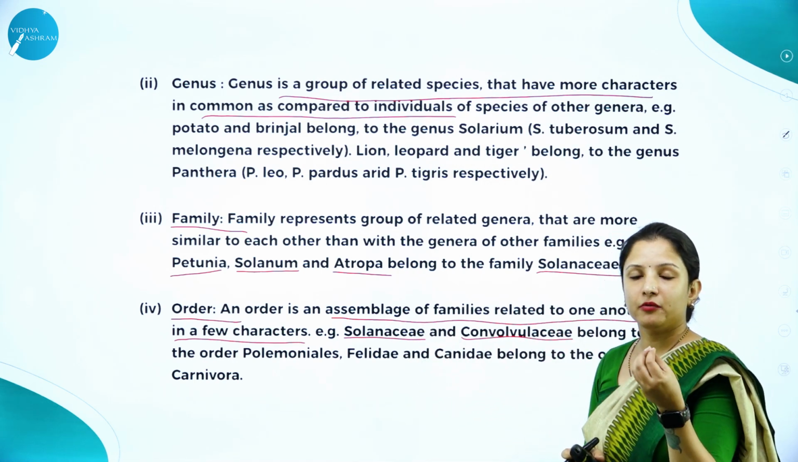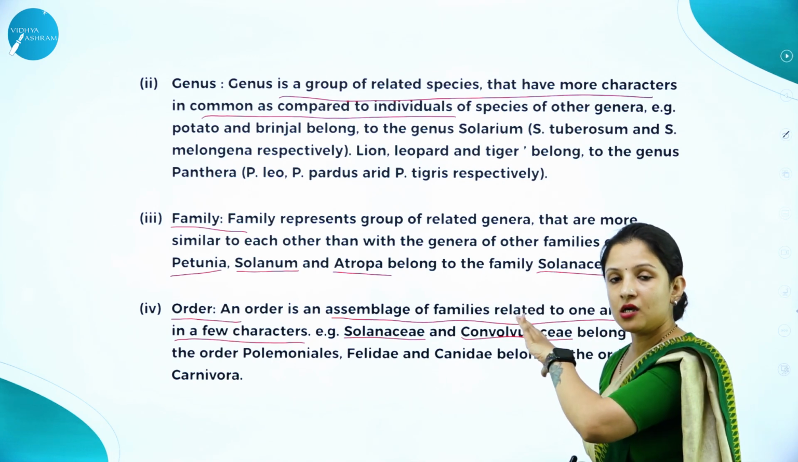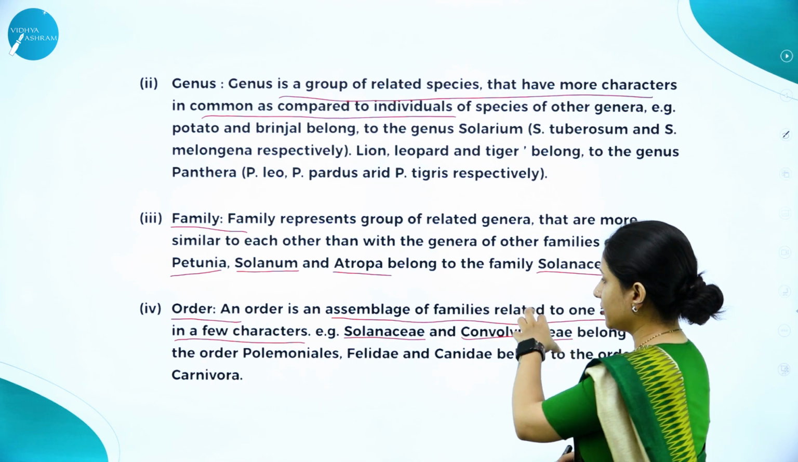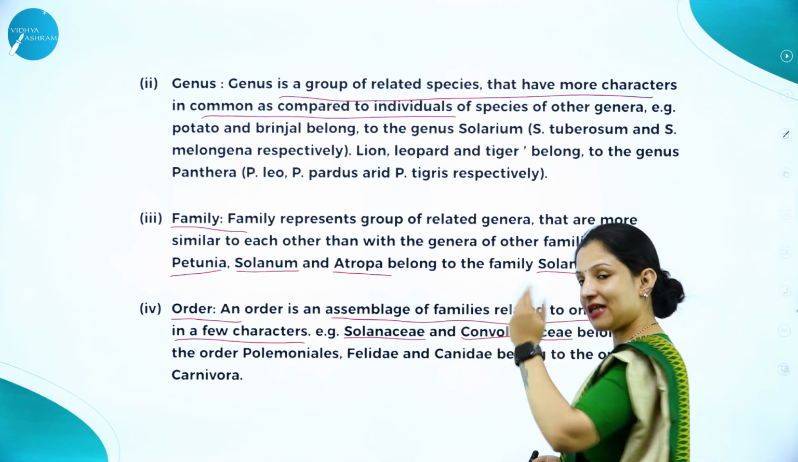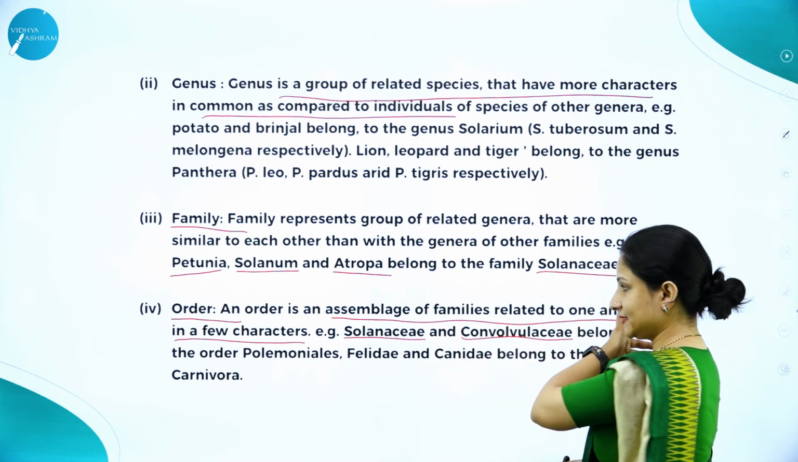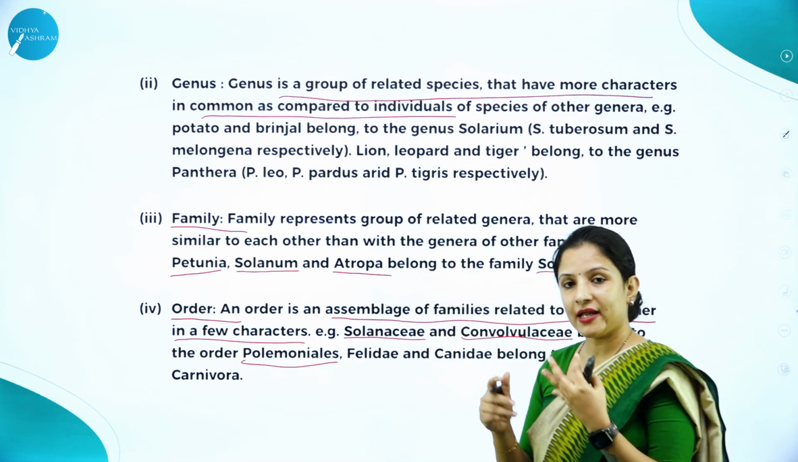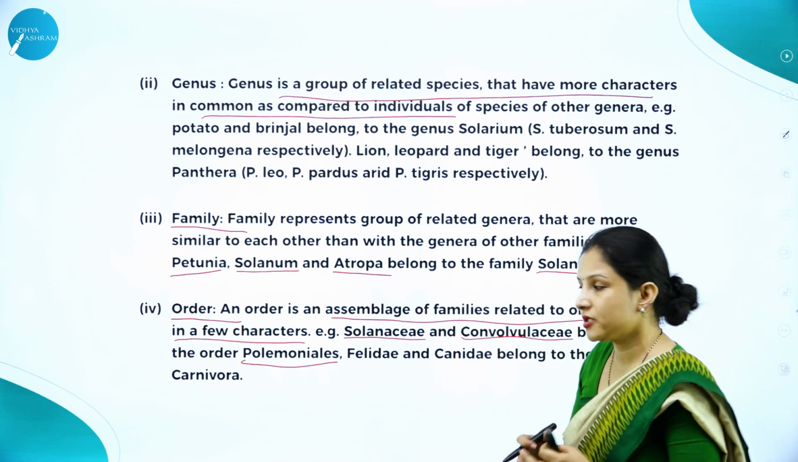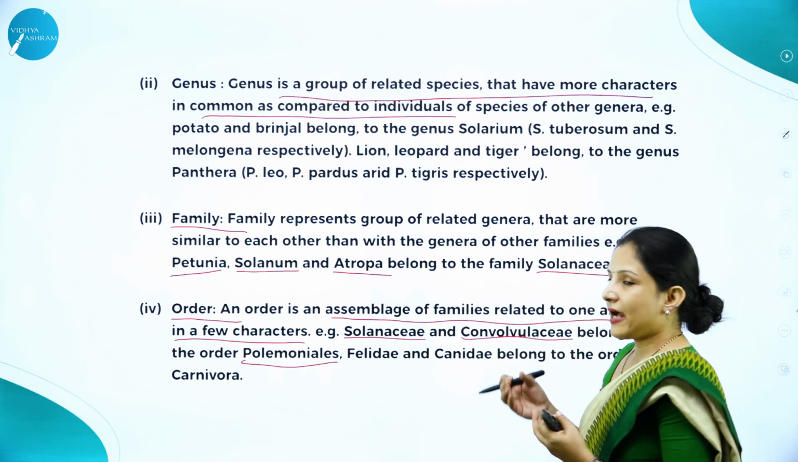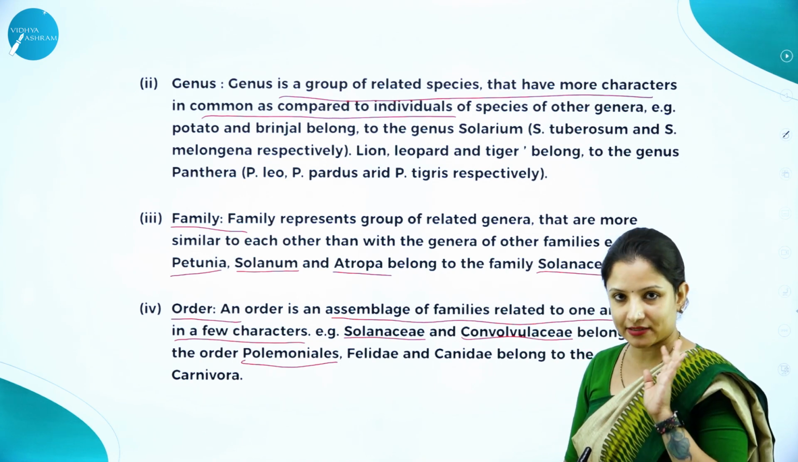In Convolvulaceae, for example, we have some plants which produce trumpet-shaped flowers. So they come under the Convolvulaceae, but they are put under the same order. Though the families are different, Solanaceae is different, Convolvulaceae is different, they are put under the same order, that is Polemoniales. Why have they put them under the same order? Because they have something similar in characteristic, wherein both are epipetalous. So that is the reason.